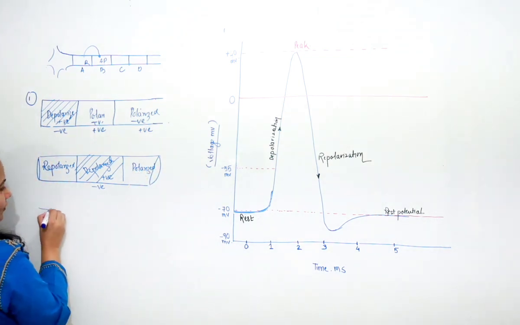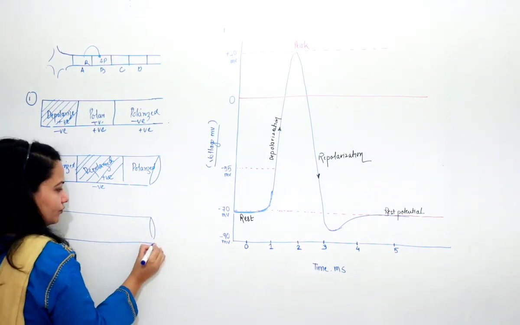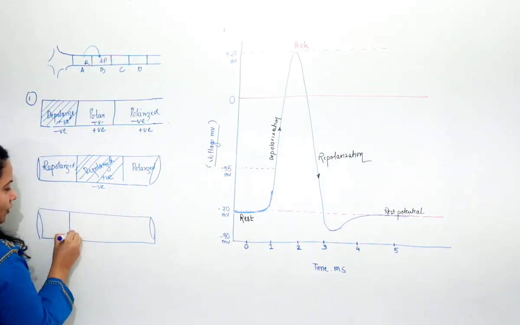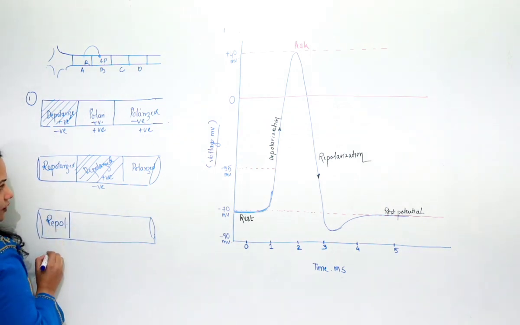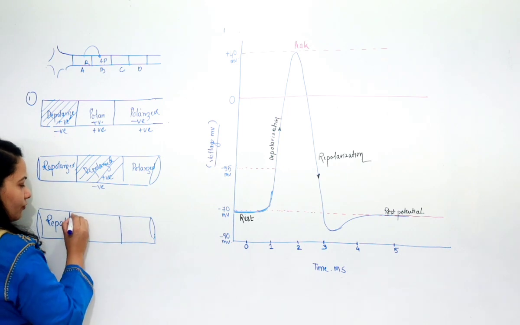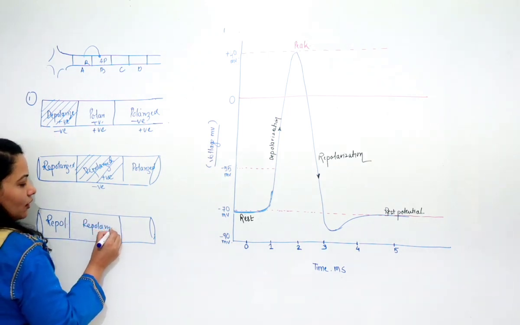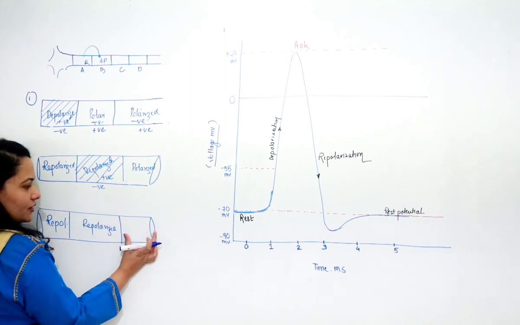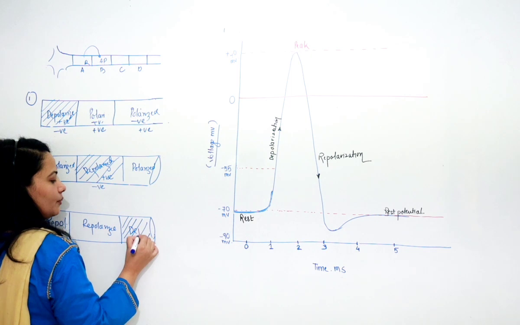Now the third stage, if we see, let's say about the third stage. Here if we go, the same condition. Now this is already repolarized. So this will also, after some period of time, get repolarized, and now the impulse will be coming in this section. So this section gets again depolarized.